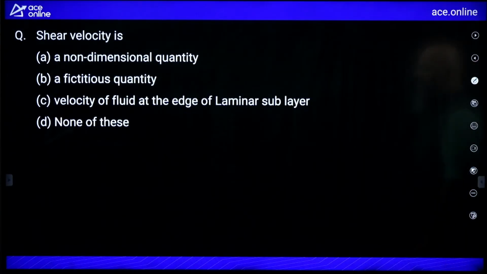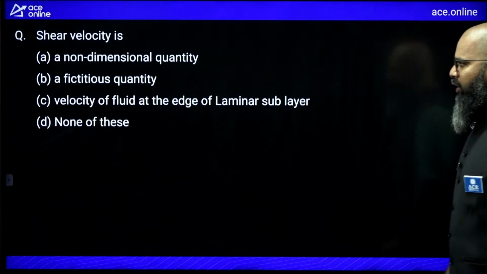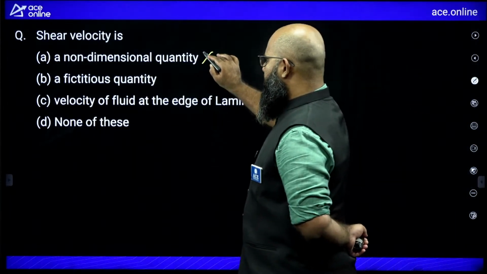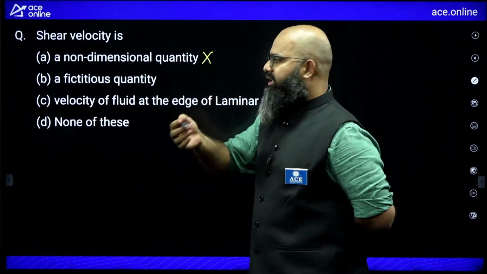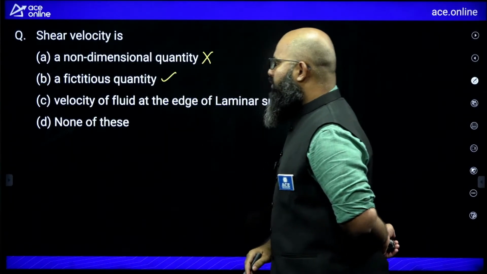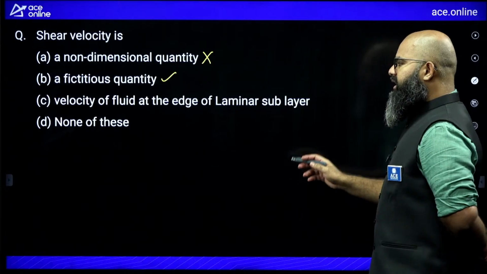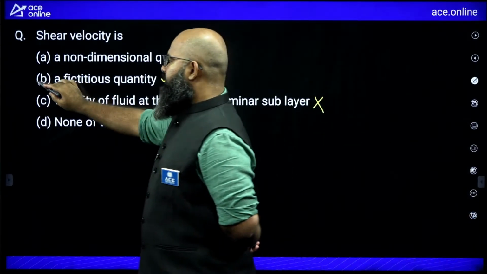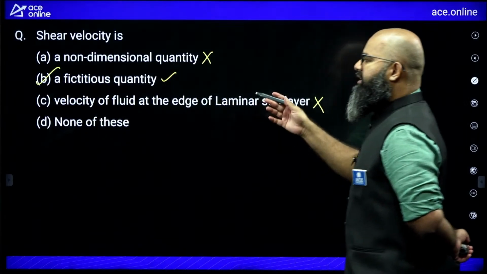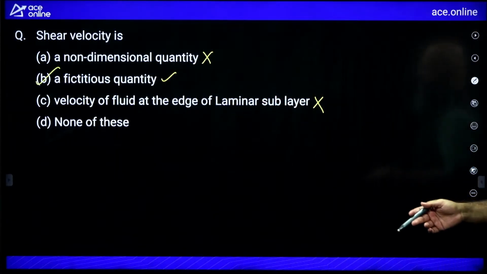Moving further, shear velocity is what kind of quantity? It is a non-dimensional quantity. That is wrong. It is having dimensions of velocity. It's a fictitious quantity. Fictitious means imaginary. It is true. It's an imaginary quantity. Velocity of the fluid at the edge of laminar sublayer? No, it is not correct. So answer over here is it's a fictitious quantity. This again has appeared multiple times in many examinations.